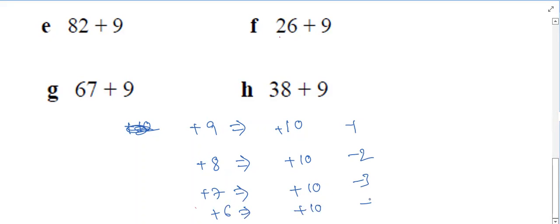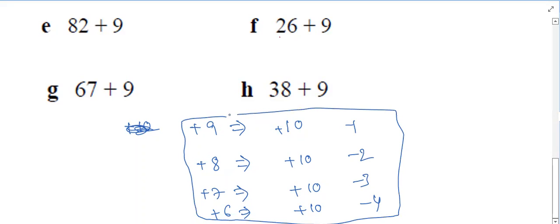So this rule, Sankalana Vyavakalana Abhyam, is applicable anywhere actually, but it is suggestible for numbers ending with 9, 8, 7, 6. If there is a number ending with 2, you can also apply this, but it is not suggestible.